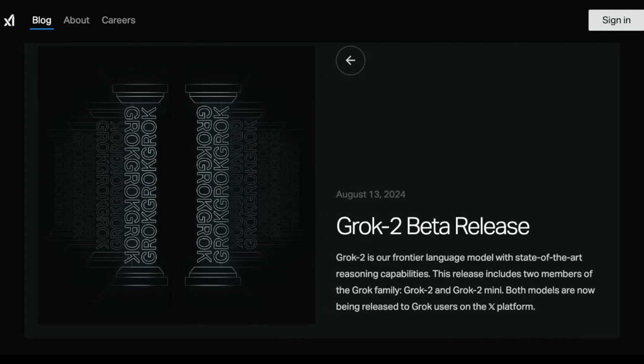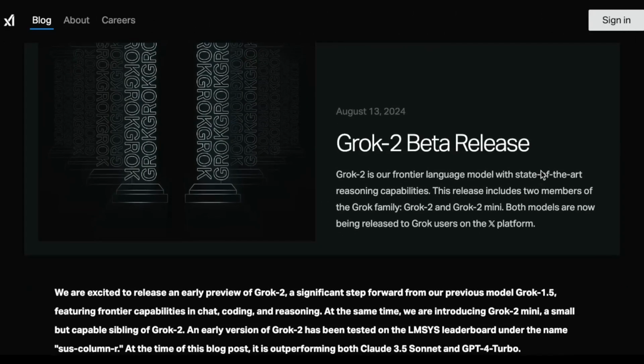xAI finally announced the long-awaited Grok-2. So it's here, and this is their frontier language model with state-of-the-art reasoning capabilities. They mentioned that this is a release that includes two members of the Grok family. So it's Grok-2 and also Grok-2 Mini. There are lots of results that they're reporting here and a summary of some of its capabilities and how it compares with other models like GPT-4o and Claude.